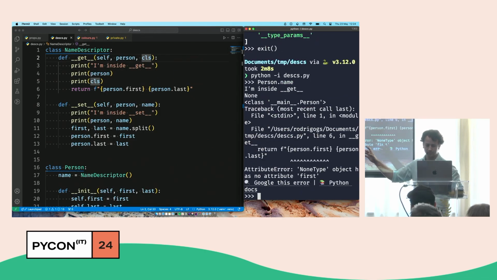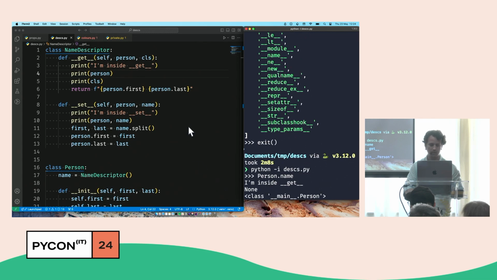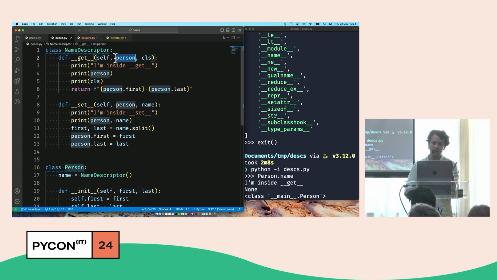So if I do this, what am I doing with my life? Okay, so I got the error after the prints, right. So let's focus on this. Let me scroll here. So I'm inside __get__ from line 3. Then I get the person is None, because there's no person. And then if I scroll one line, I get the class that was looked up. So this argument here is always the type of the class. If I have something here, then the next thing is the type of that. But when I have nothing here, then this gives me the original class.